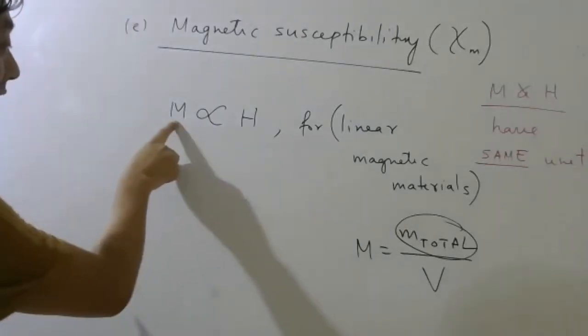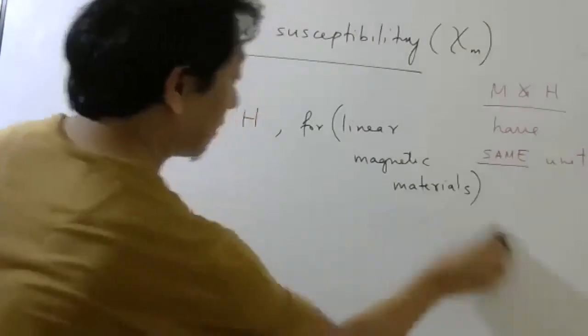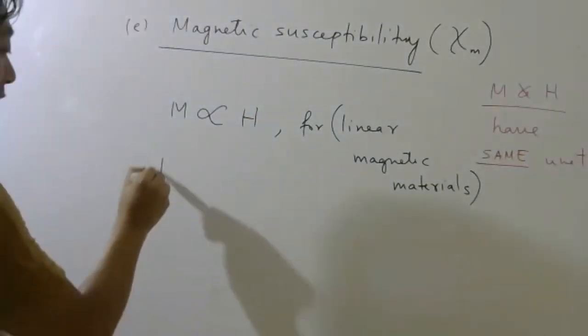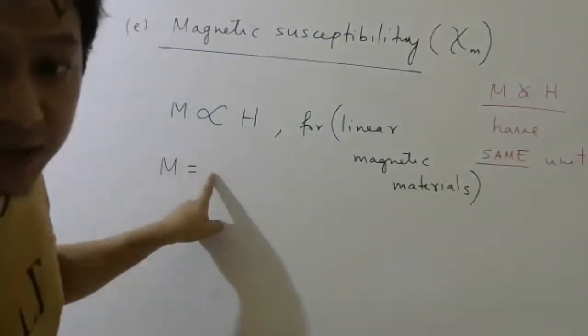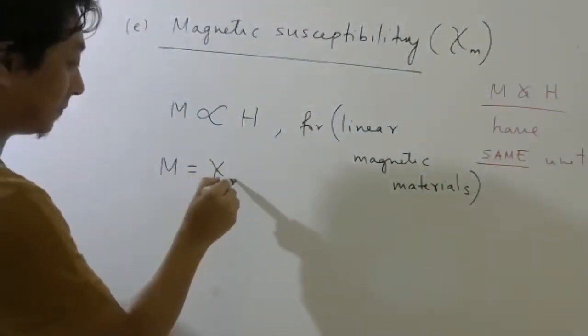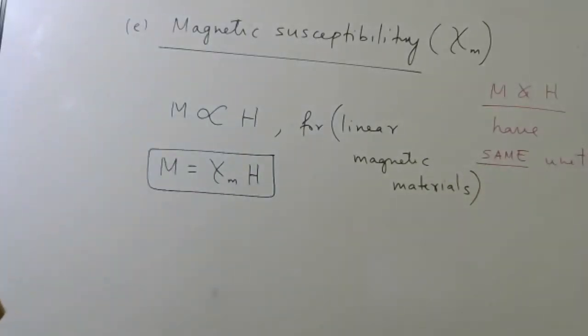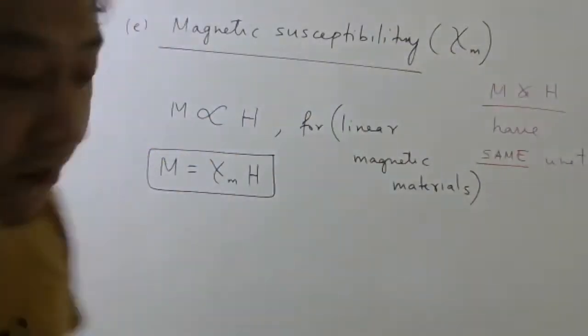Therefore, your magnetization will also increase. So if I write equal to, some constant will come. That constant is what is called the susceptibility of the medium.